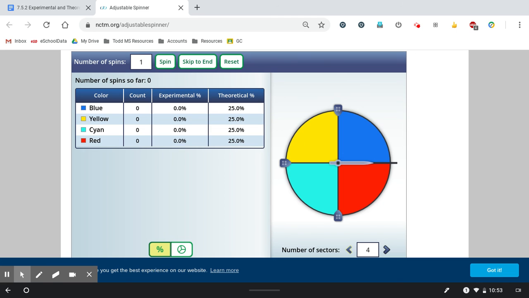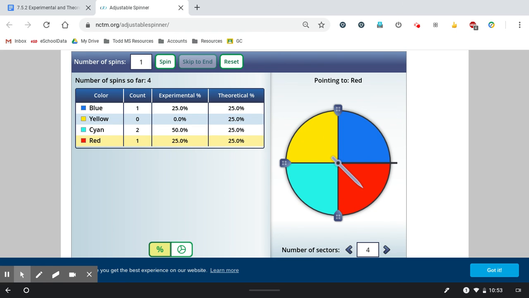So what's going to happen is as I actually spin this, as I click the spin button and it goes through spinning, it will start to fill in the experimental probability. The theoretical probability stays the same, and our experimental probability is based on what's coming out. So we're going to see as we keep spinning, it's going to keep changing that experimental data because it's based on what actually happens as I spin the spinner.